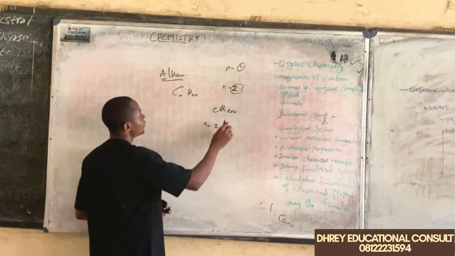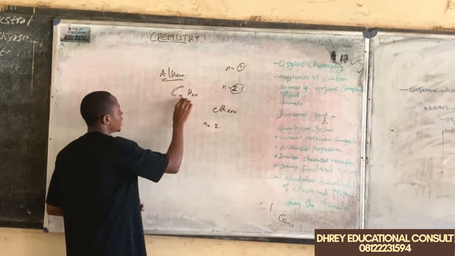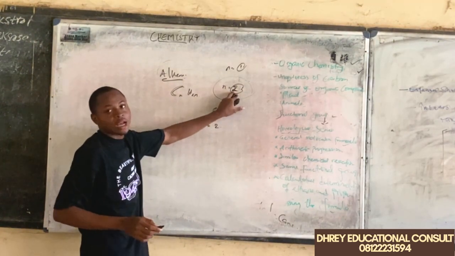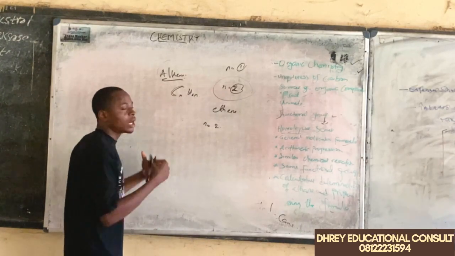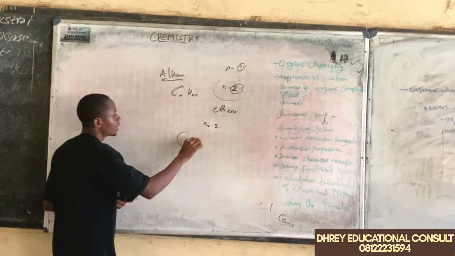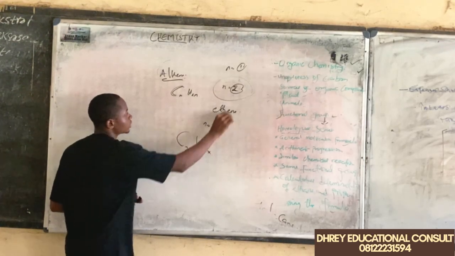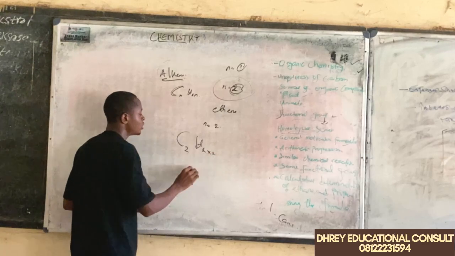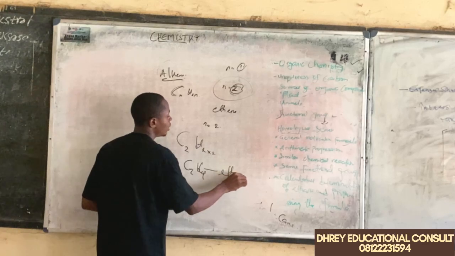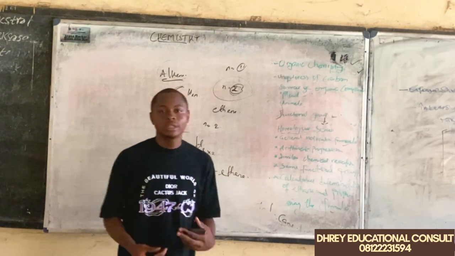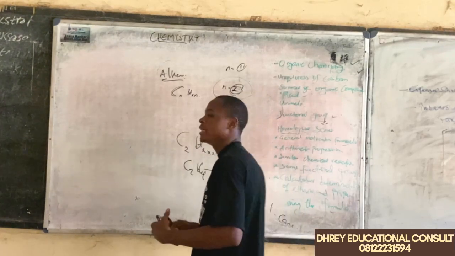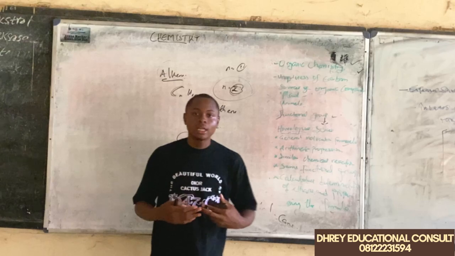Now, looking at this, if we have a general formula of CnH2n, and we say the first member has n to be 2, what is going to be our molecular formula? In this case, we are going to have C2H2 times what? 2, which is going to give us C2H4. So this is the first member of the alkene series, or the alkene family. We have other members like propene, butene, pentene.